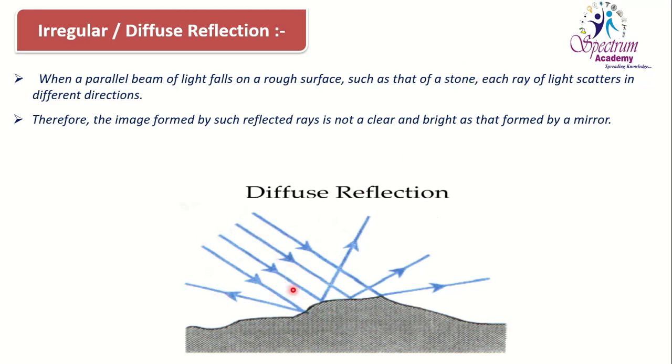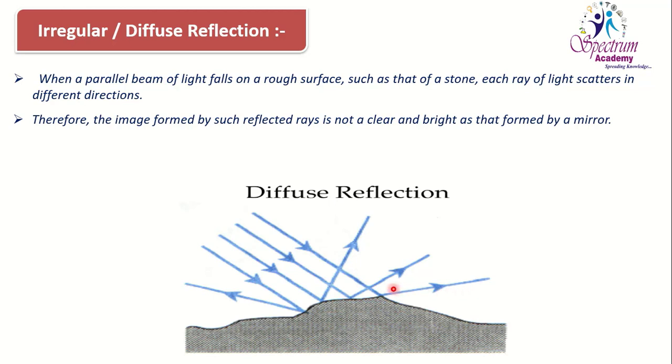and on this stone light rays are falling at different positions and making different points of incidence on the stone, and they are being reflected. You can see here the first ray which is striking here, reflecting in this direction due to the curved surface of the stone. Second ray also falling here, reflecting in this direction. Third ray which is falling here, due to the different curved surface of the stone, is reflecting in this direction. Fourth ray, due to such an irregular surface, is reflecting in this direction.